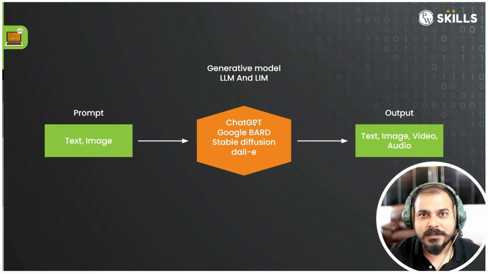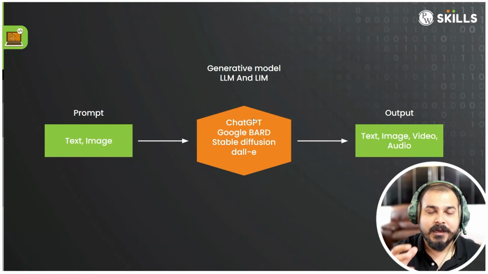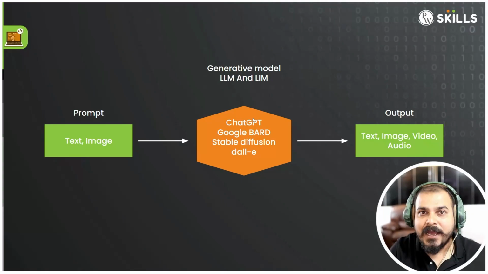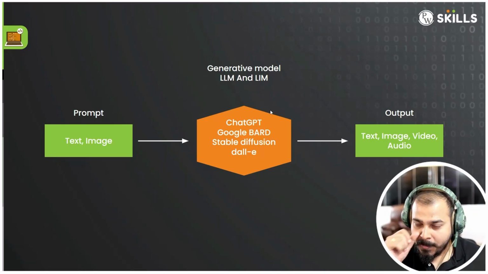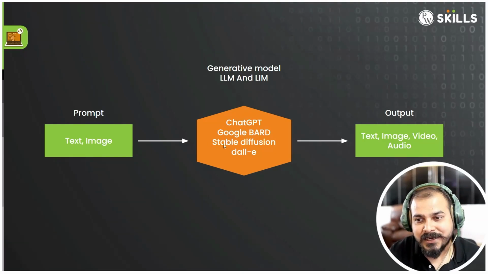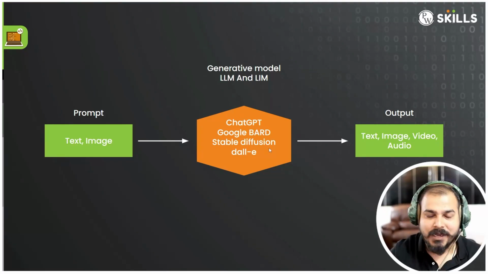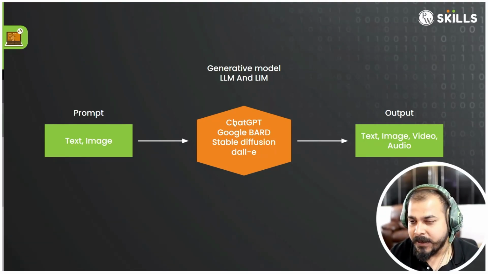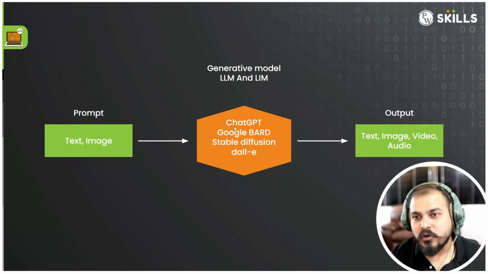The large language models, in ChatGPT, we have GPT 3.5, GPT 4.0. In Google Bard, we have PaLM 2 models. And large image models are Stable Diffusion, DALL-E. And many more things are coming up as the research goes on. So this includes both large language models and large image models.